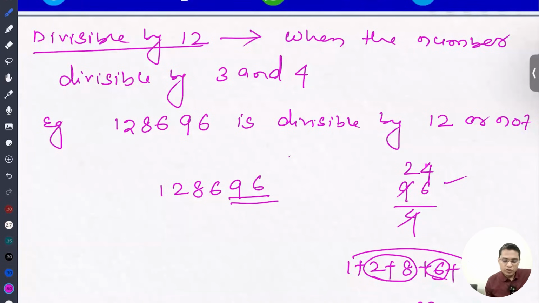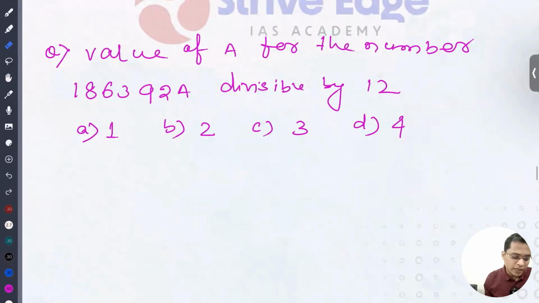Okay, so it is not divisible by 3, but it is divisible by 4. So this entire number is not divisible by 12. Let's cross verify, there might be some error also, just check whether I am right or not. So it is 10, 20, 20, 32. Yes. So though it is divisible by 4, it is not divisible by 3, so the entire number is not divisible by 12. Okay, so cross verify by yourself.